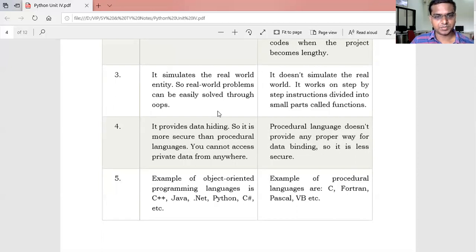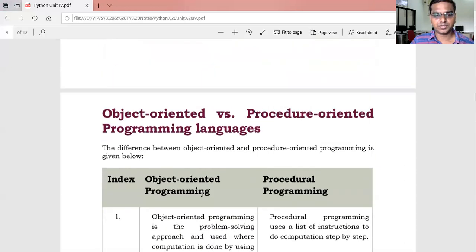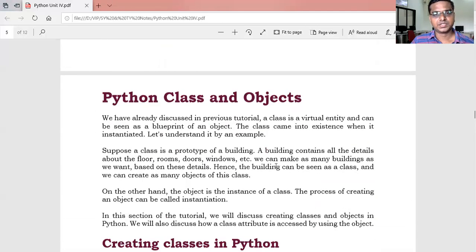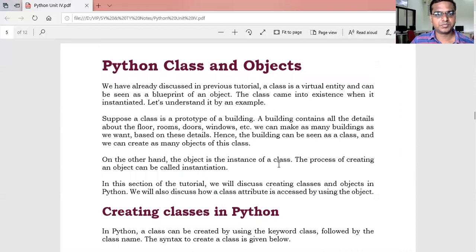Examples of object-oriented programming languages are C++, Java, .NET, Python, C#, etc. And examples of procedure-oriented languages are C, Fortran, Pascal, VB, etc. These are the main differences between object-oriented programming and procedure-oriented programming language. Now we see in detail what is meant by Python class and objects.